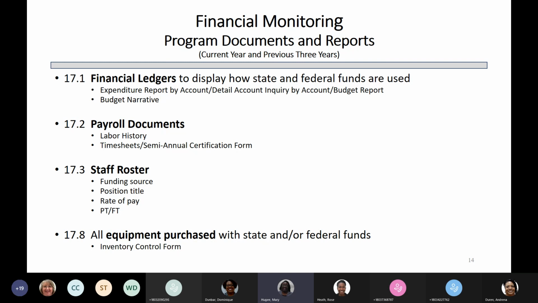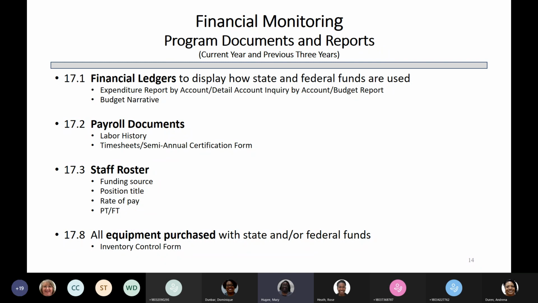Everyone should have received it. If you have not, let me know and I'll send you one. There is an adult education inventory control form that you will have to use to list all of your equipment that you used federal or state funds to purchase. On that form, it also has instructions as to what we're looking for: description, details, date purchased.